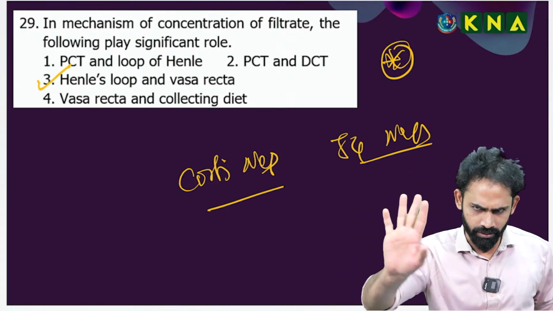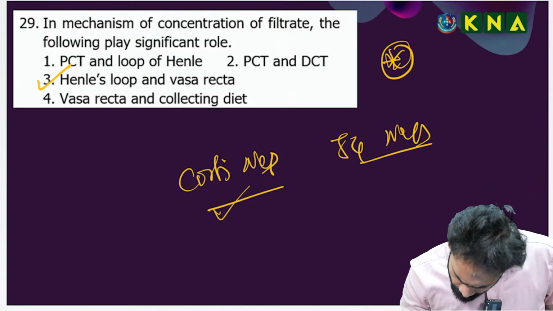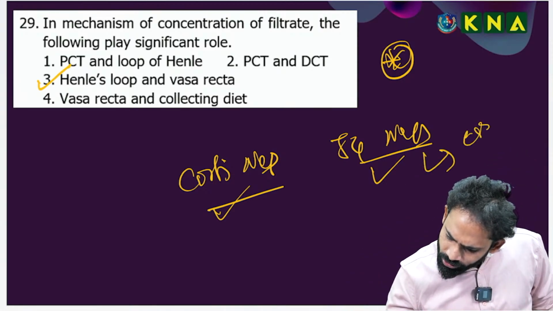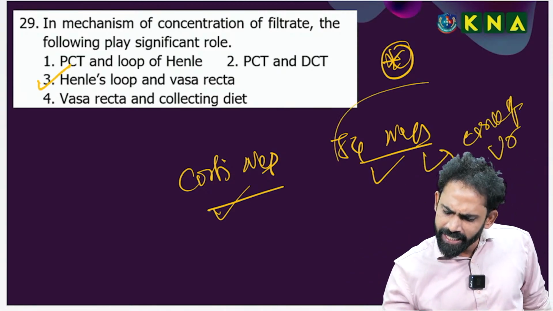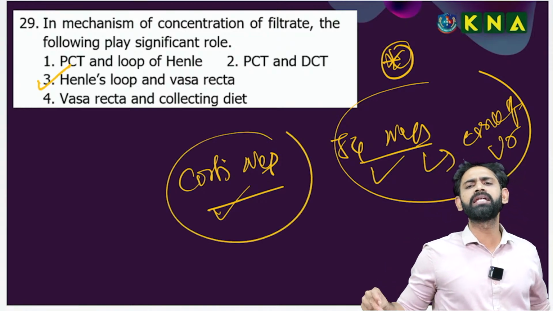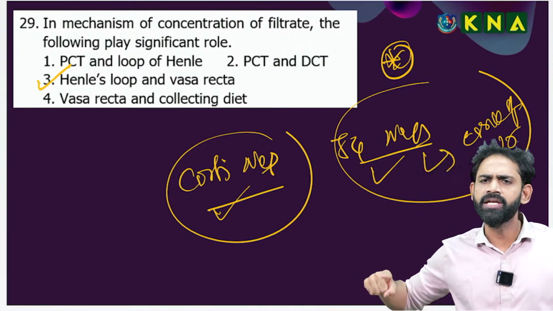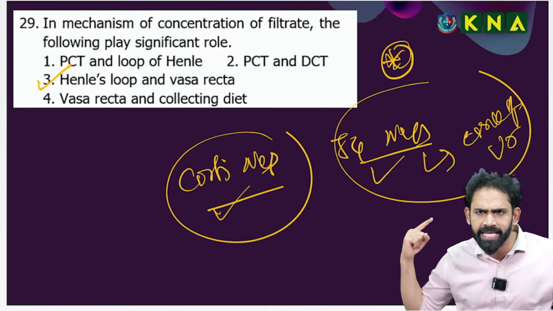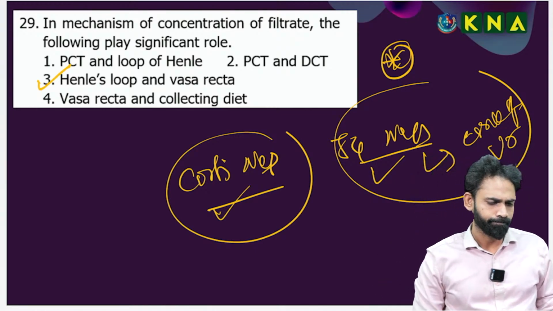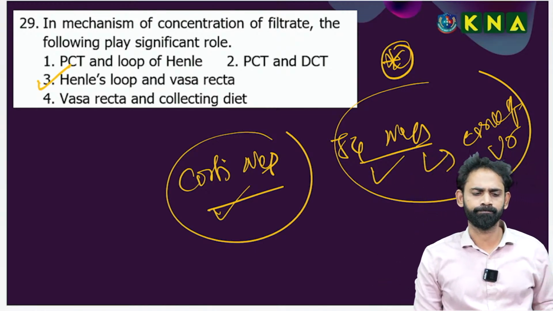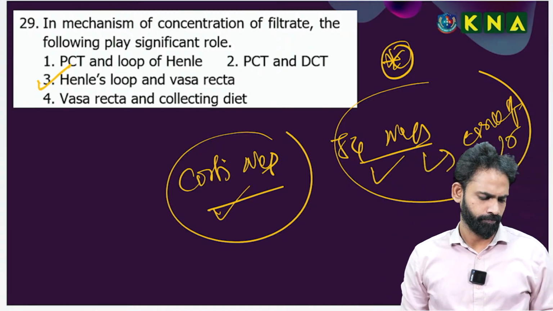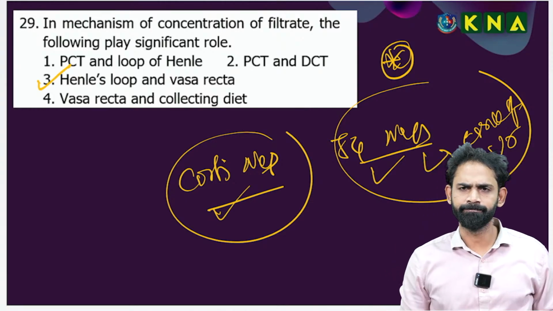If you cannot type that, among these two nephrons, which nephron is mainly involved in the concentration of urine? At least this one. Your turn.